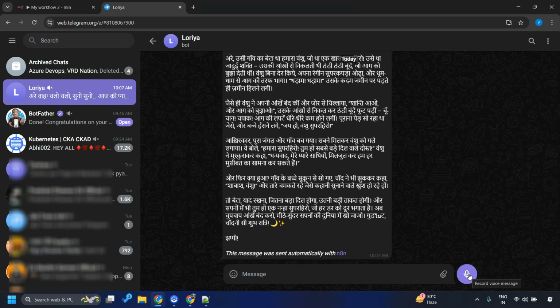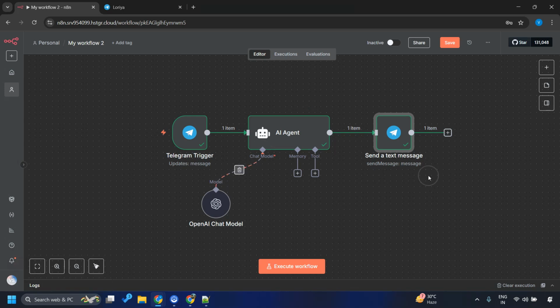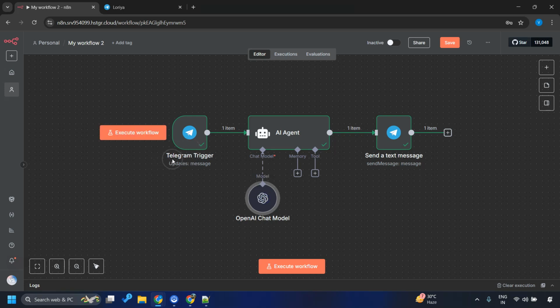That is good, right? So instead of just relying upon text messages, what we can do is modify this workflow a little bit and add support for voice as well. And believe me, it is super easy to achieve.